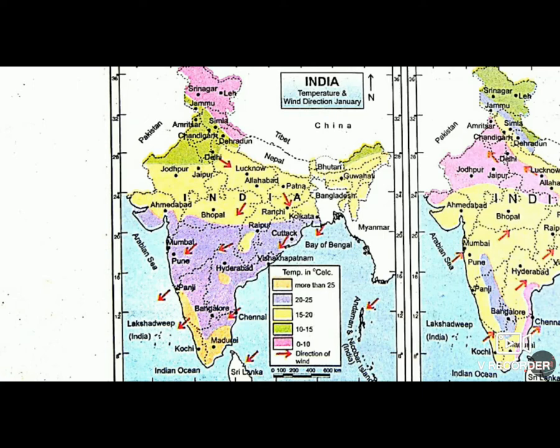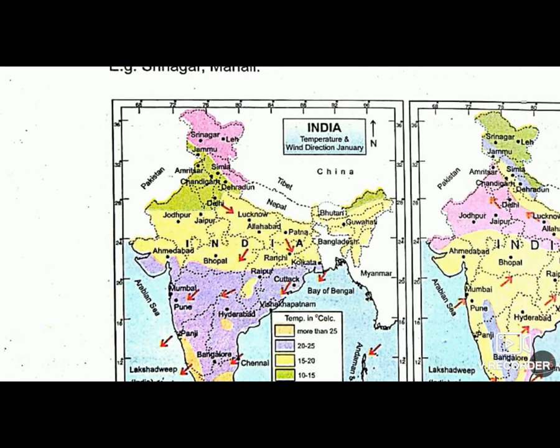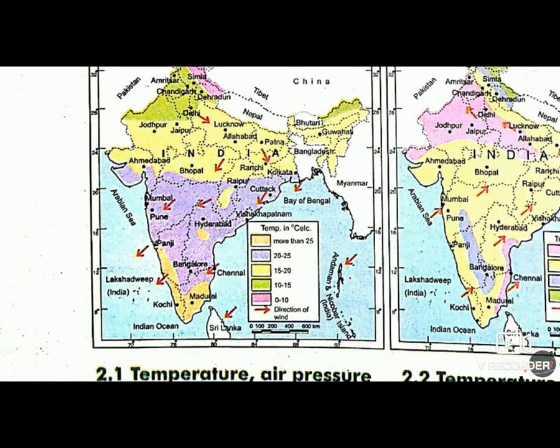The area which is in purple color has 20 to 25 degrees Celsius. Dark yellow has 15 to 20 degrees Celsius. Green has 10 to 15 degrees Celsius. And the pink color zone, that is Jammu Kashmir, Uttaranchal, etc. experiences 0 to 10 degree Celsius temperature in the month of January.